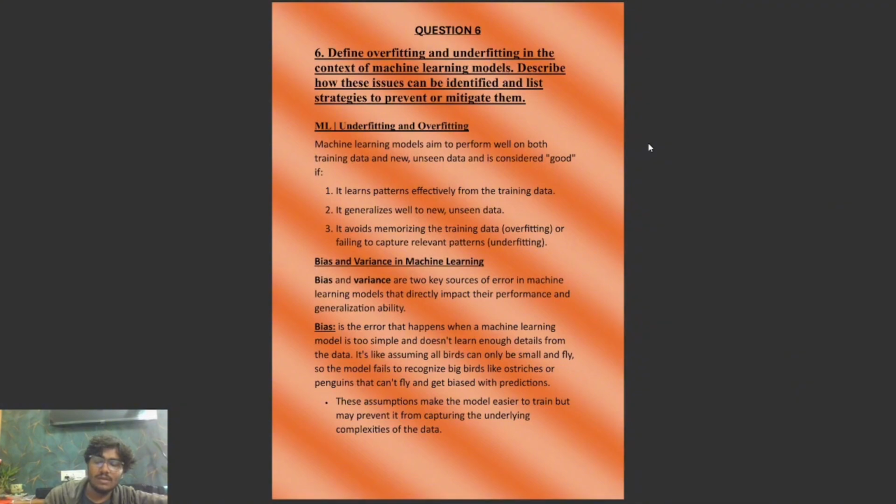Bias happens when a model is too simple, makes strong assumptions, and misses important patterns, for example assuming all birds can fly, ignoring penguins and ostriches. This assumption makes the model easier to train but may prevent it from capturing the underlying complexity of the data.